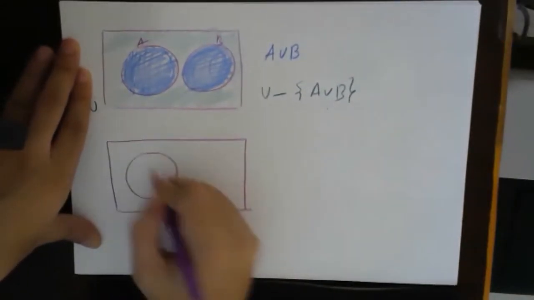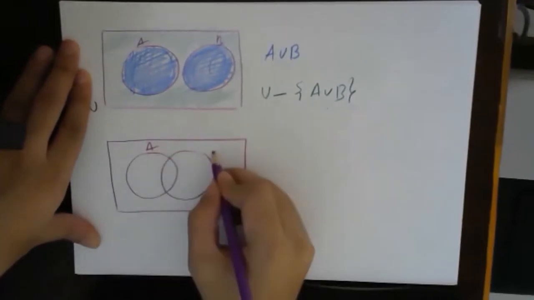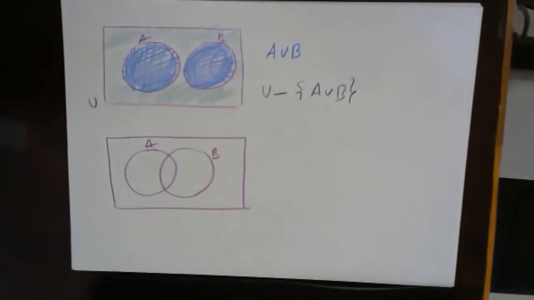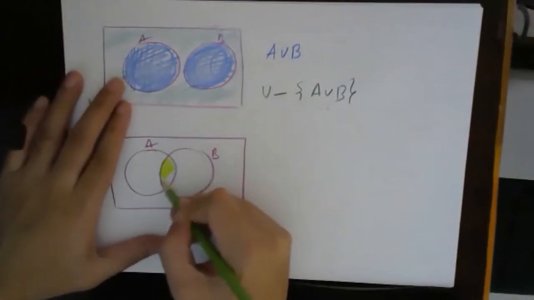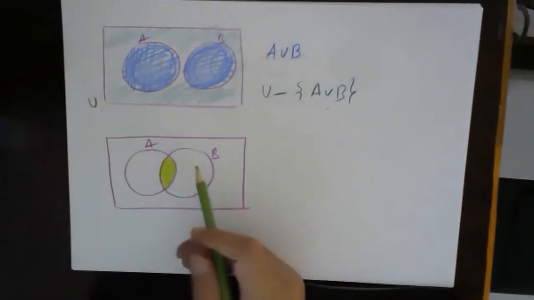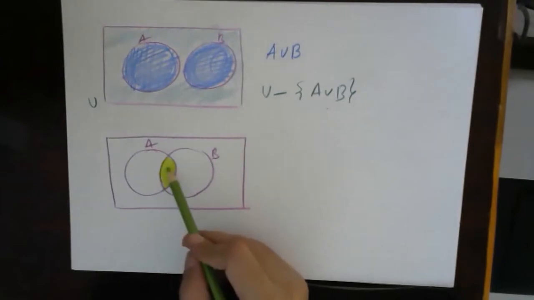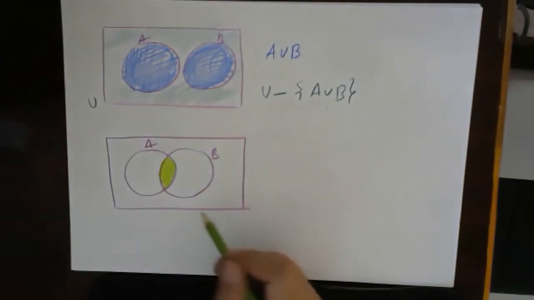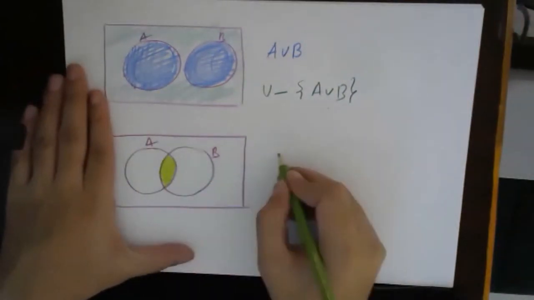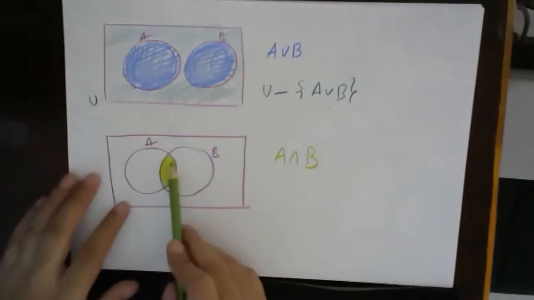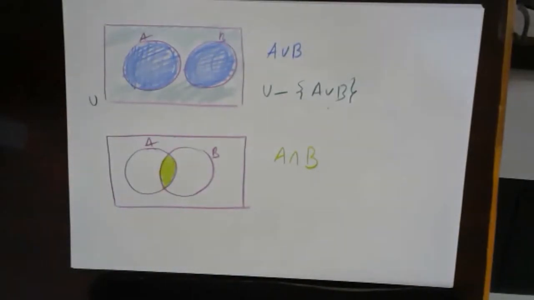Fine. Let's say this is A and this is B. First thing, in this case, there was no intersection between these two parts. So let's shade this region. What does this region show us? This region shows us whatever is common to A and common to B. So this green part will be represented as A intersection B. This is a notation, A intersection B. This is okay for everyone?